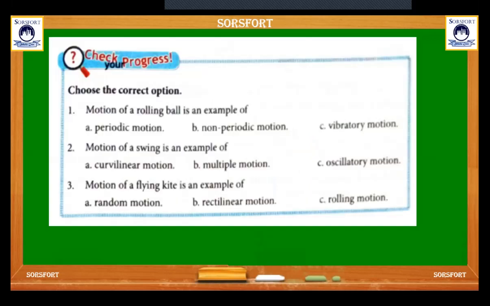Okay, here are some questions. You should go through these questions. Motion of a rolling ball is an example of non-periodic motion. Motion of a swing is an example of oscillatory motion. Motion of a flying kite is a random motion.